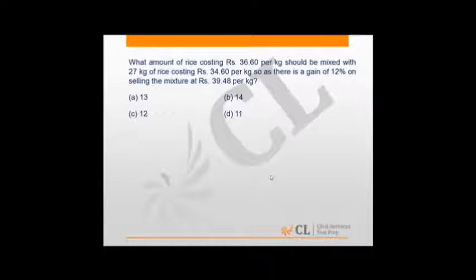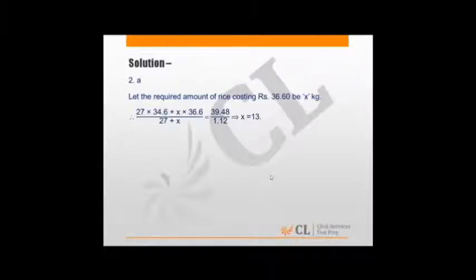Let's solve this question using two methods. The first method is a conventional method where the total cost price multiplied by 1.12, because that is 12% more than the total cost price, is equal to the total selling price per unit into the total quantity. So what you get by multiplying these two is the total selling price, and 1.12 times total cost price must be equal to this. So you get the value of x as 13. So this involves equations, and by solving the equations you will get the answer.